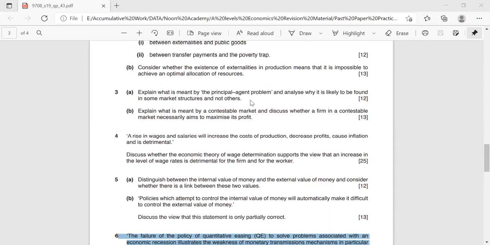Explain what is meant by principal agent problem and analyze why is it likely to be found in some market structures and not others. 12 marks, right? Okay. B part of the question says, we'll come to the B part later. Okay. So explain what is meant by principal agent problem and analyze why it is likely to be found in some market structures and not others. Okay, now have a look at this, students.